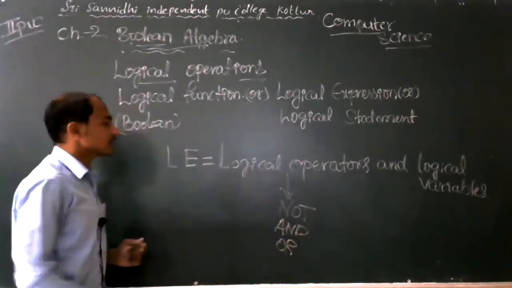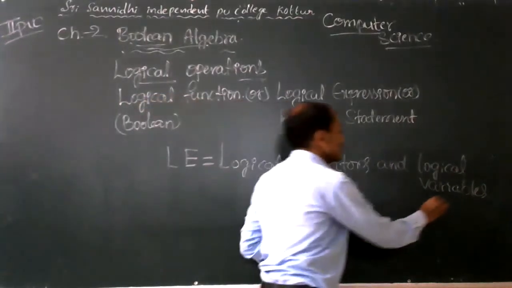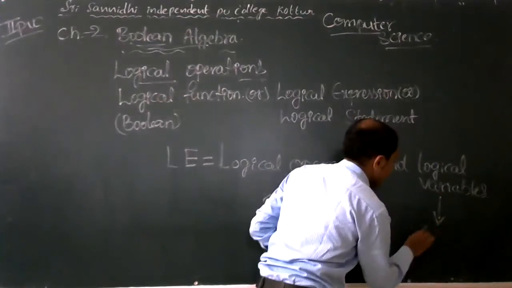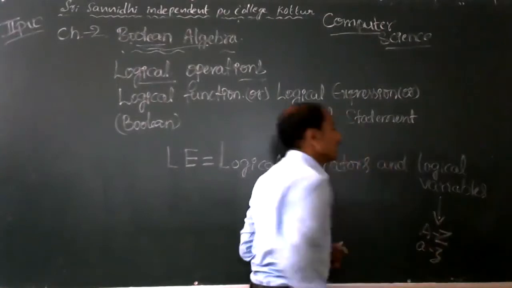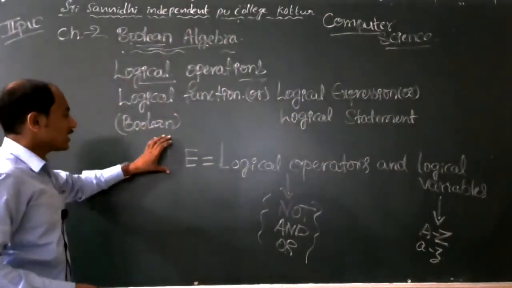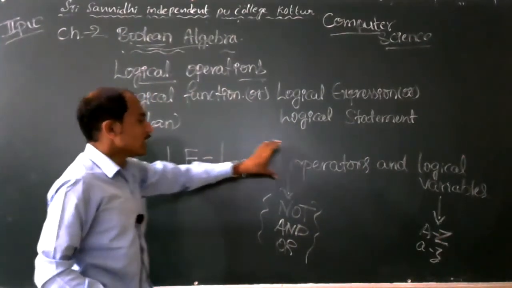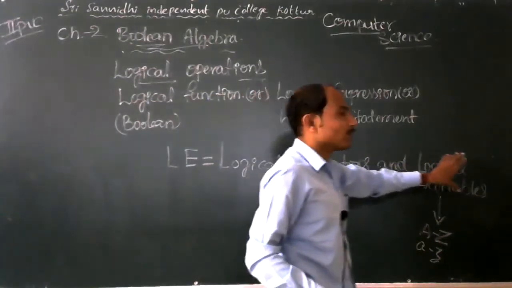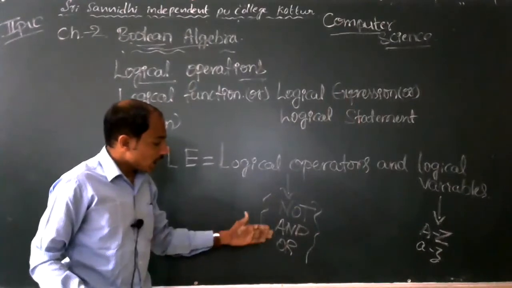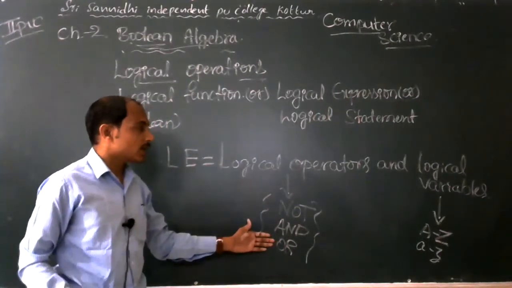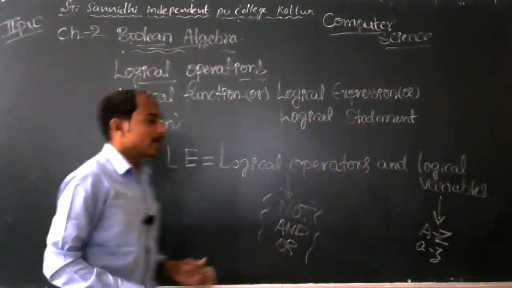Logical variables are like capital A to Z or small a to Z. So a logical expression or Boolean expression is a combination of logical operators and logical variables. Not, and, or are the logical operators, and logical variables are capital A to Z and small a to Z.